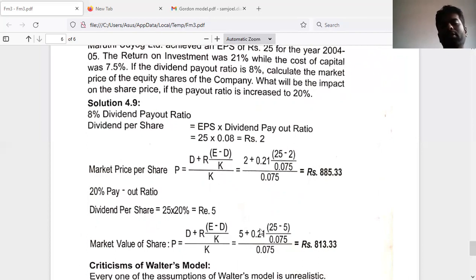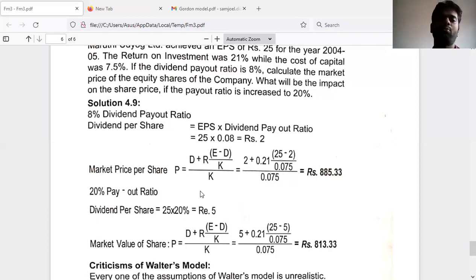Now other things remain the same except the payout ratio, that is, the dividend. Now here, if we do all the calculations, we'll be getting rupees 813.33. So now here it is clear that whenever the dividend payout ratio for a growth firm increases, the market price will decrease. So this is the conclusion of this problem.